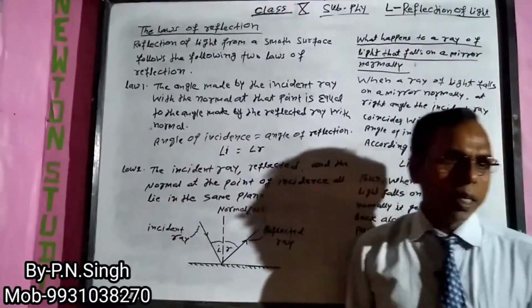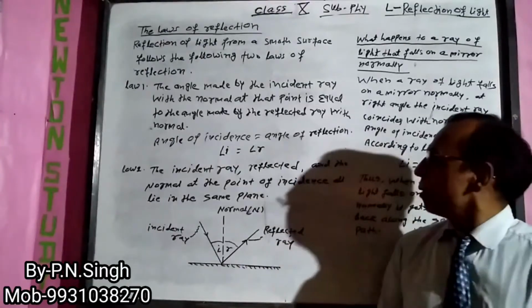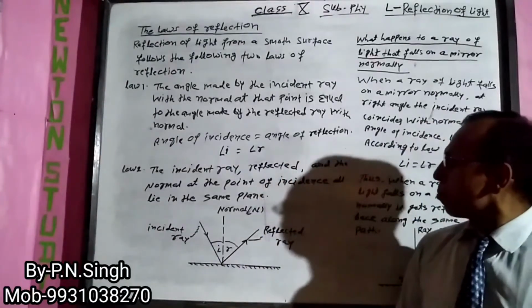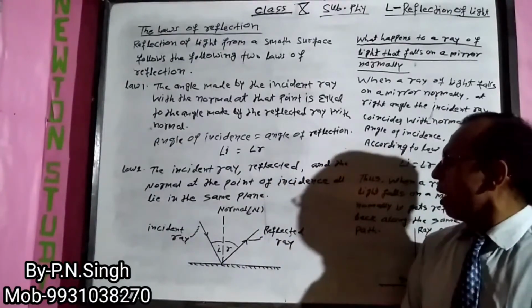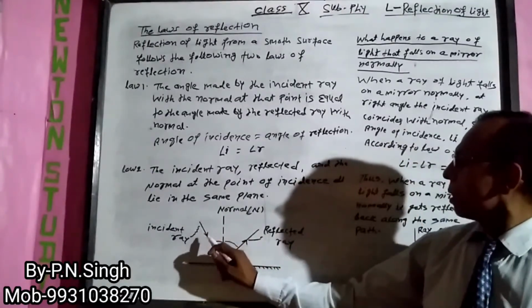It means that angle of incidence is equal to the angle of reflection, which is clear by the following figure.